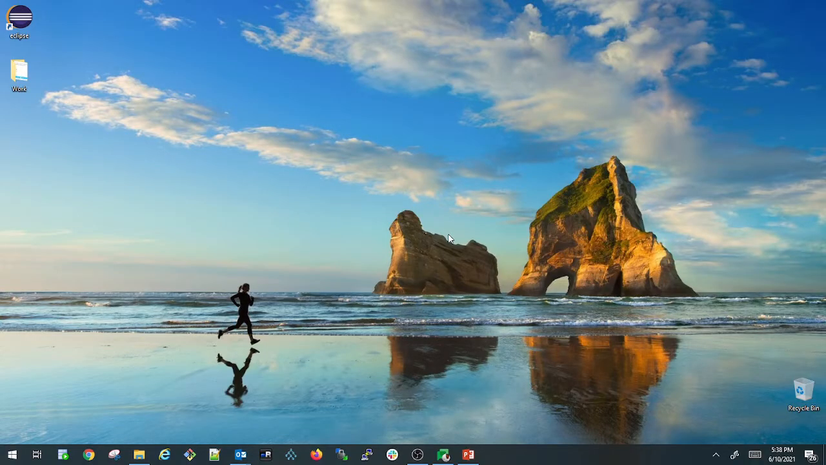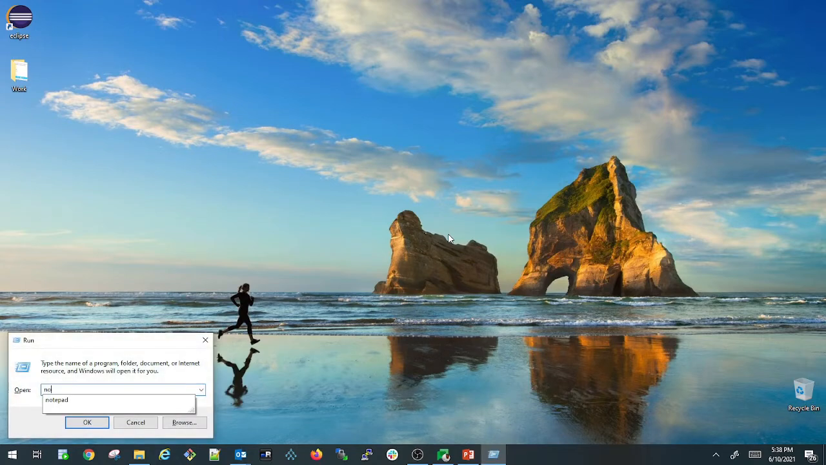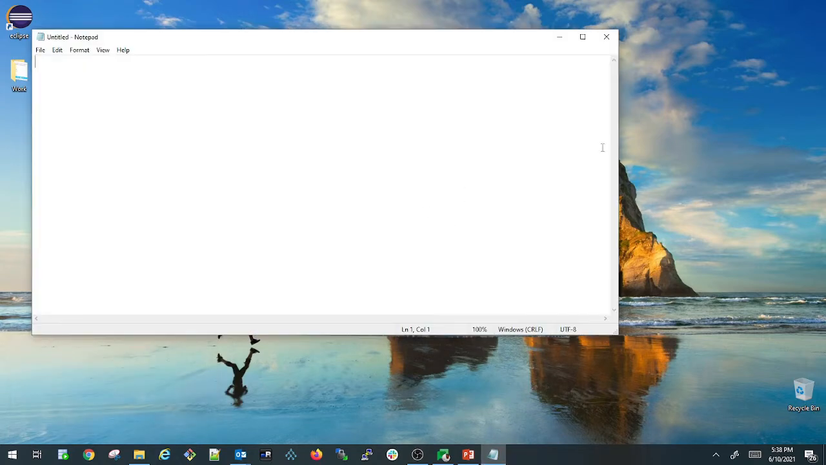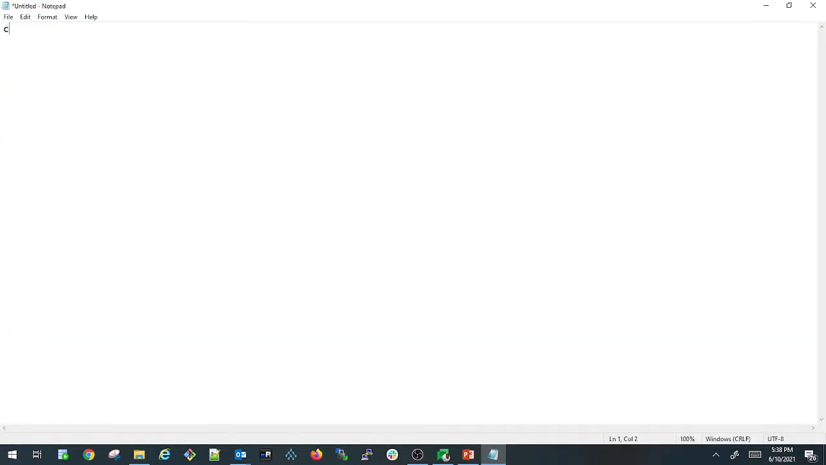Here I am opening a new notepad to write a sample program for a for loop. So here I am defining my class for loop example. So this is my class name, and I'm opening my class and I'm closing my class.